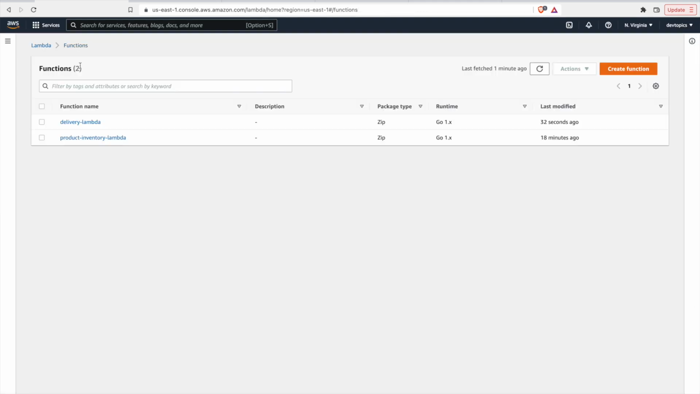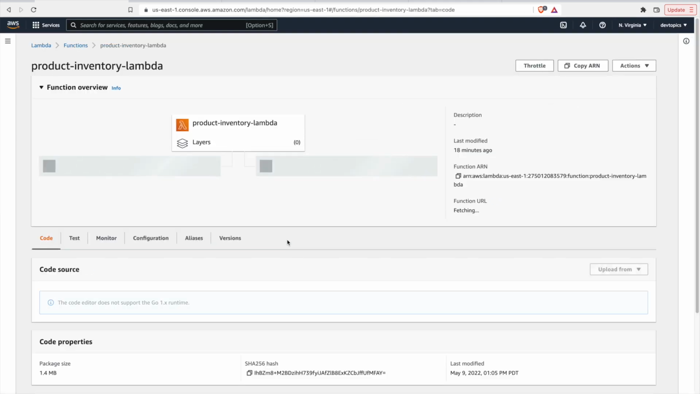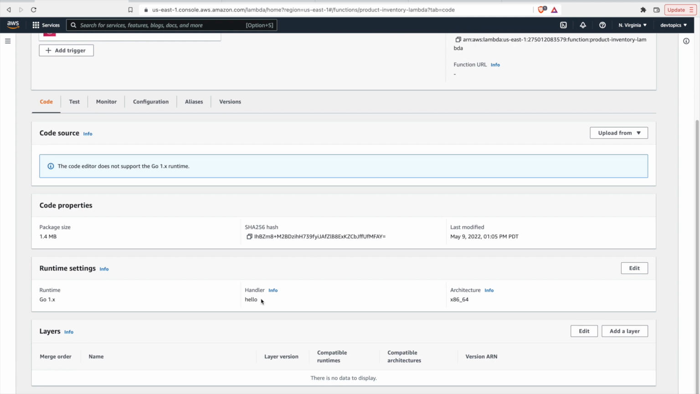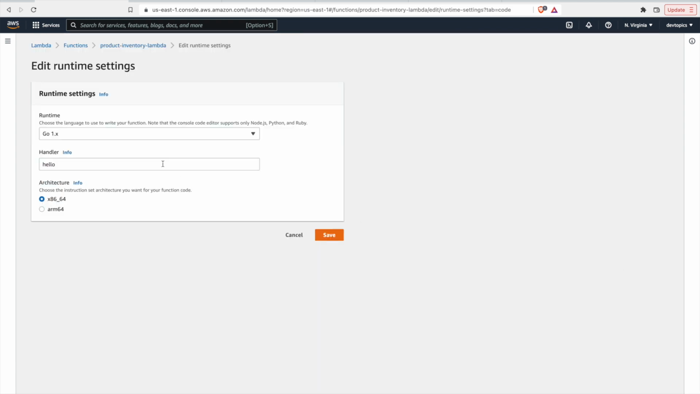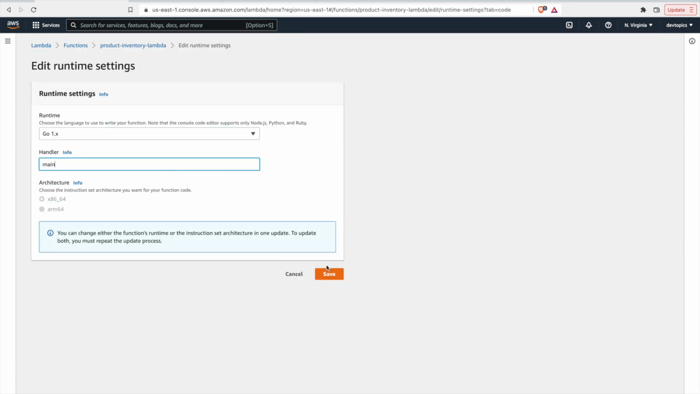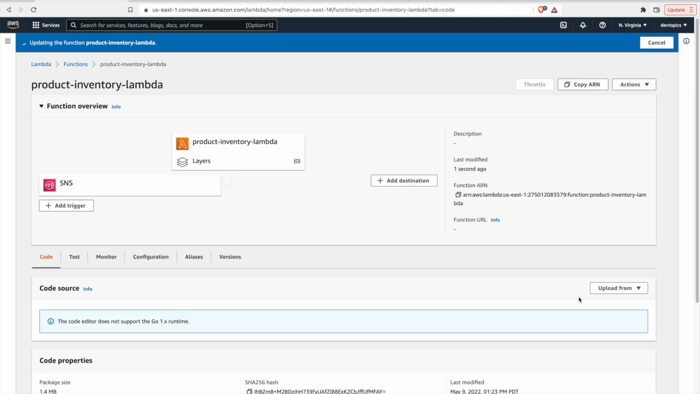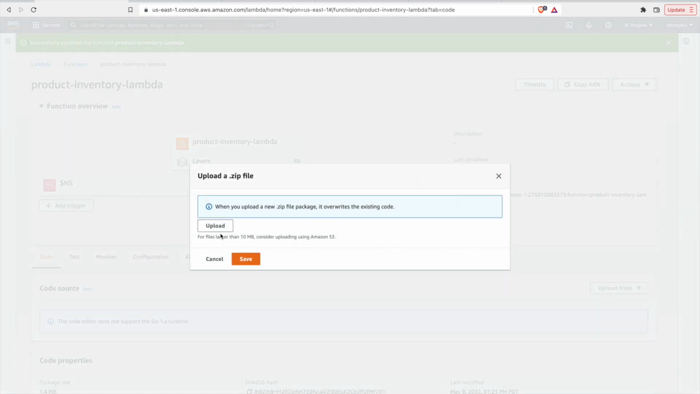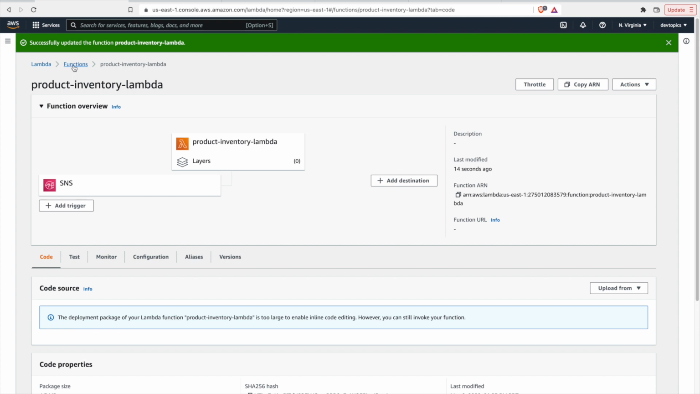Let's go back to functions and let's do product inventory now. So same thing we did before. Let's change our handler to be main. We'll hit save, and let's upload our zip file. And that's been uploaded too.